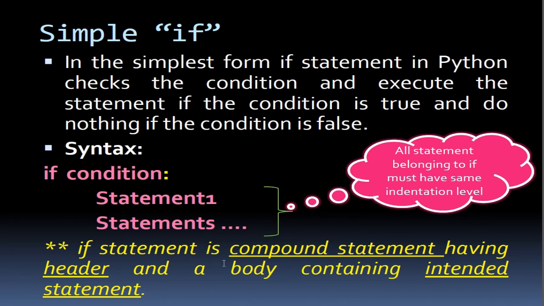The if statement is a compound statement having a header and a body containing indented statements. All statements belonging to if must have the same indentation level. The statements could be one or more, but they come under the true statements. In the simple if we don't have a false statement, only the statements for the true condition.